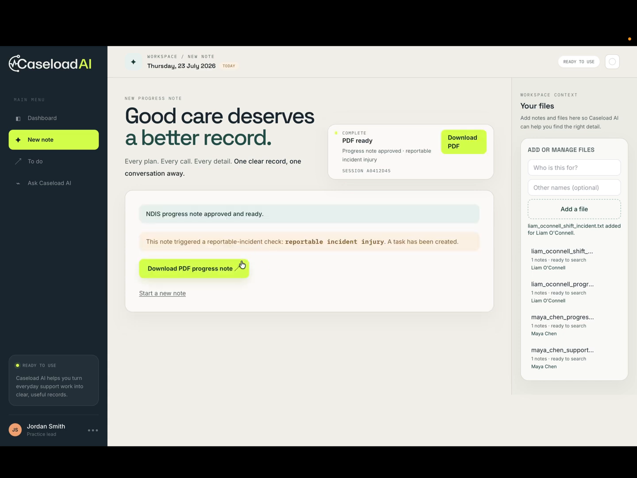As soon as I save the changes, our safety agent detects the head injury and automatically creates a high priority incident. So you can just see over here.